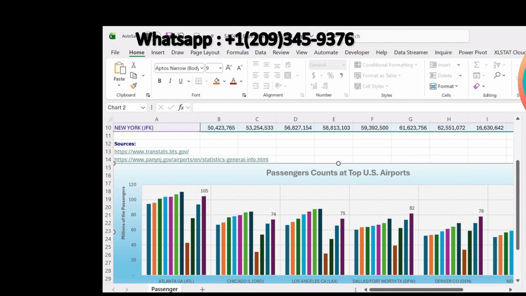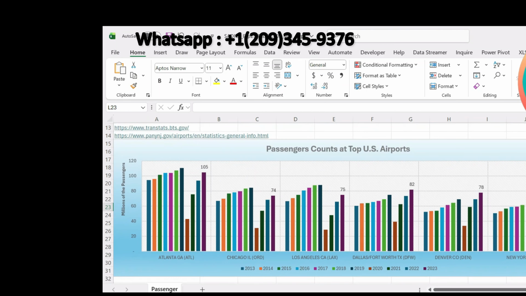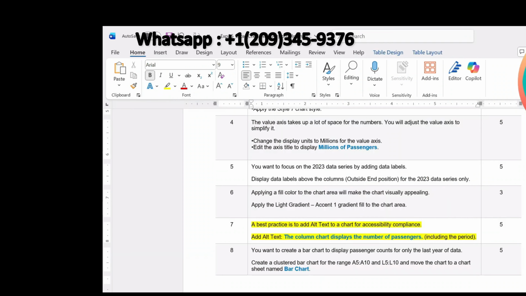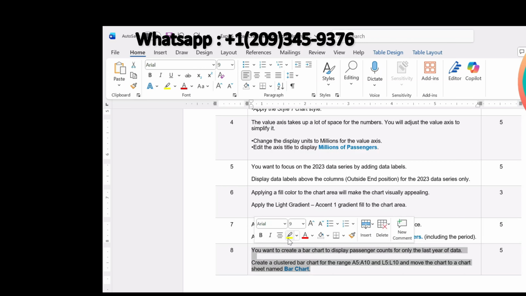After typing this alt text, just click on the Save button here and then this alt text will be added to the column chart. So that is all about step number 7 of this assignment, where we were supposed to add the alt text to this column chart. So we are done with 7 steps. Now let's do step number 8.